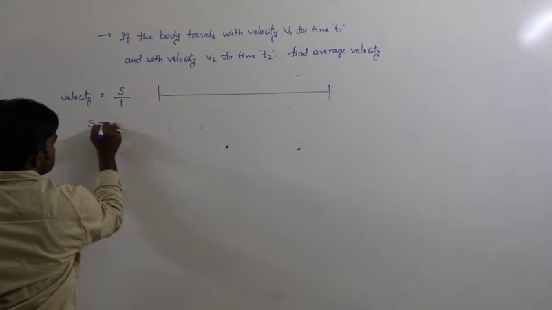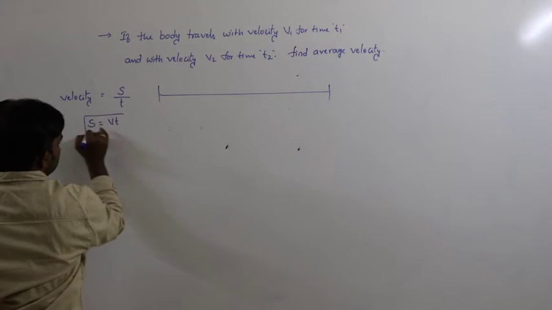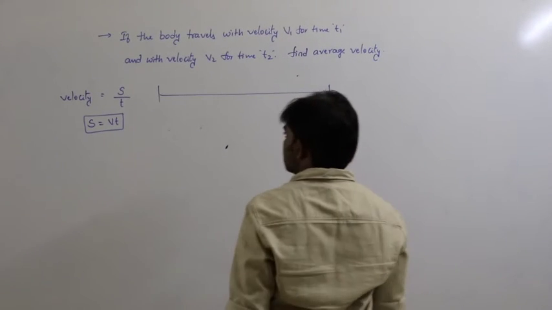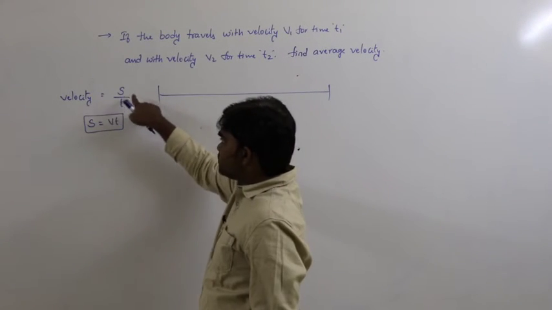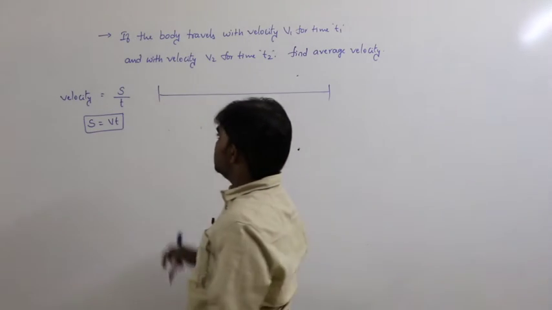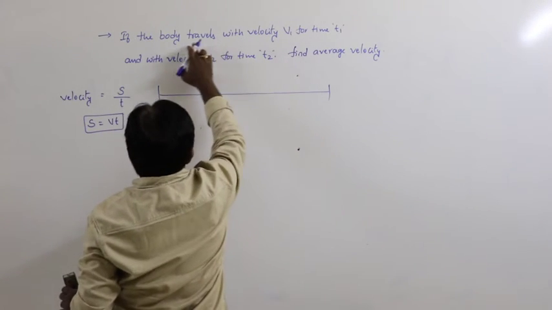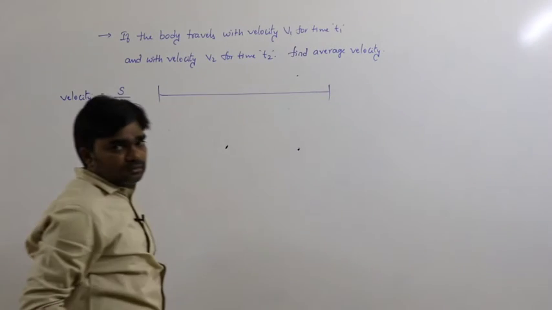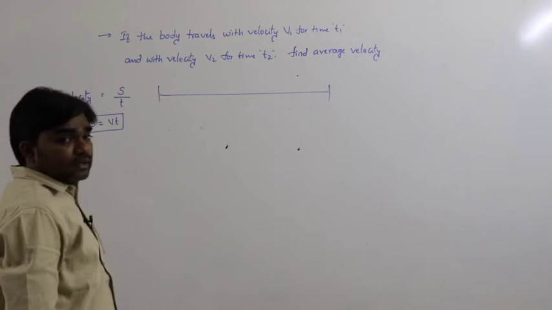So from this, displacement is equal to velocity into time. Here the condition is the body travels with velocity v1 for time t1.